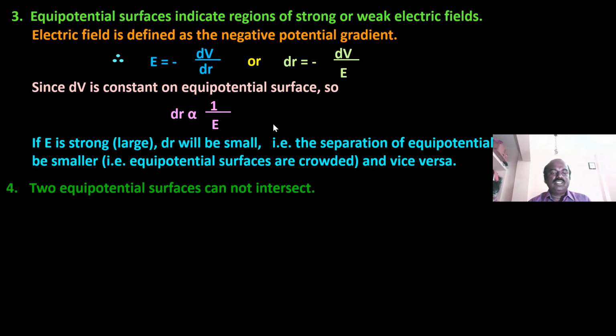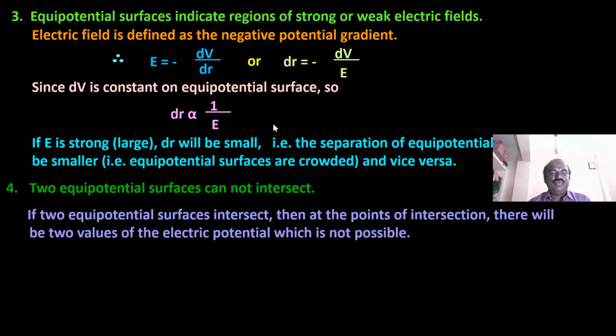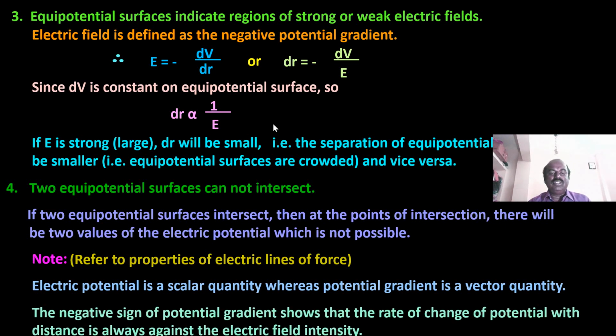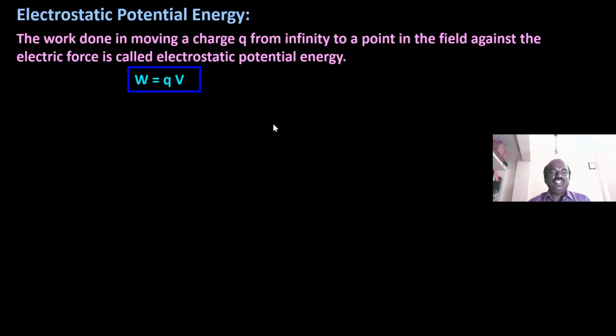Two equipotential surfaces cannot intersect. If two equipotential surfaces intersect, then at the points of intersection there will be two values of electric potential, which is not possible. Okay. Potential is a scalar quantity, whereas potential gradient is a vector quantity. The negative sign of the potential gradient shows that the rate of change of potential with distance is always against the electric field intensity.